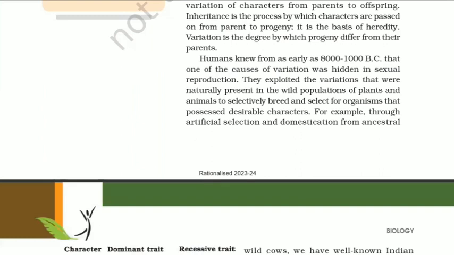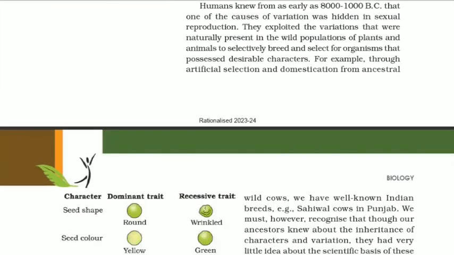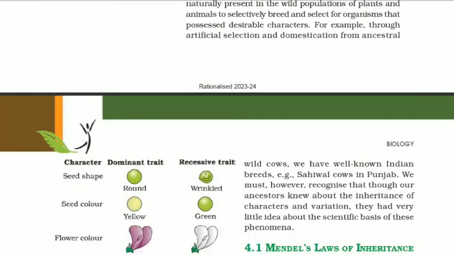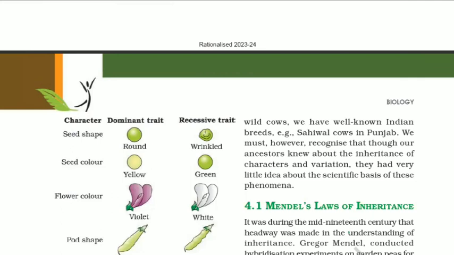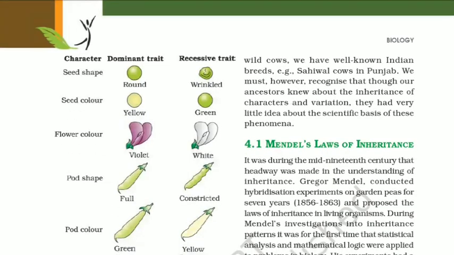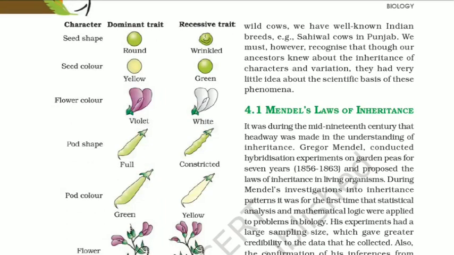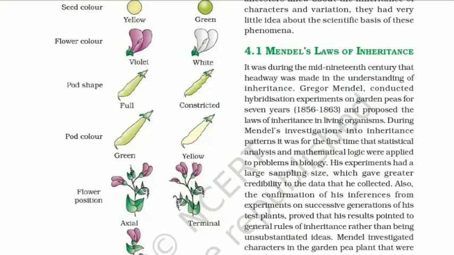Humans knew from as early as 8000-1000 BC that one of the causes of variation was hidden in sexual reproduction. They exploited the variations that were naturally present in the wild population of plants and animals to selectively breed and select for organisms that possess desirable characters. For example, through artificial selection and domestication from ancestral wild cows, we have well known Indian breeds, for example, Sahiwal cows in Punjab. We must, however, recognize that though our ancestors knew about the inheritance of characters and variation, they had very little idea about the scientific basis of these phenomena.